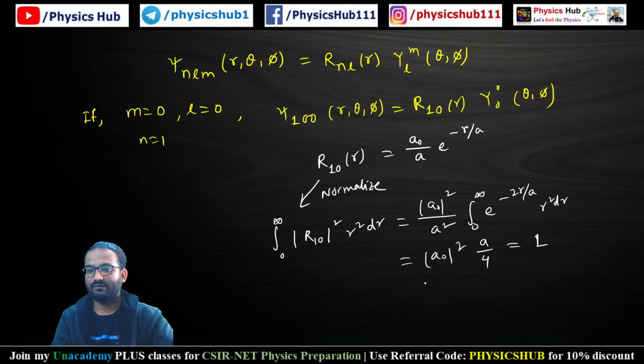From here, a naught square by a by 4 equals 1, therefore a naught equals 2 by root over a.